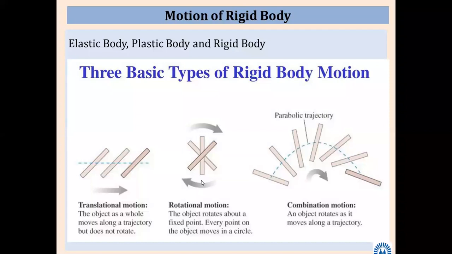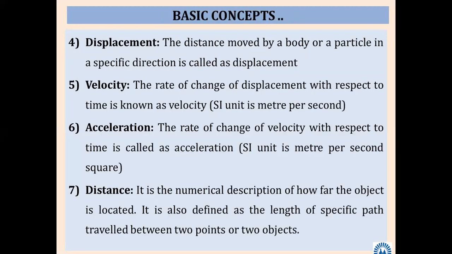First one is translation, the way sound waves are moving in space. Rotational motion, maybe a wheel, top, etc. These are famous examples for rotational motion. Combination motion: an object rotates as it moves along the trajectory. Up to here we came. Displacement means from one place to another place. If a body is moving from one place to another, the distance moved by the body or a particle in a specific direction is called displacement.